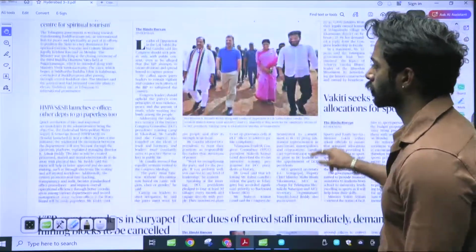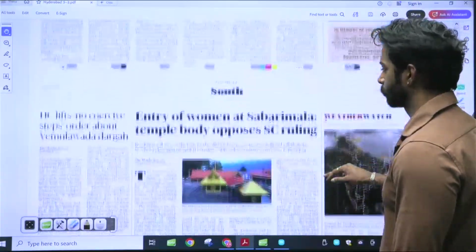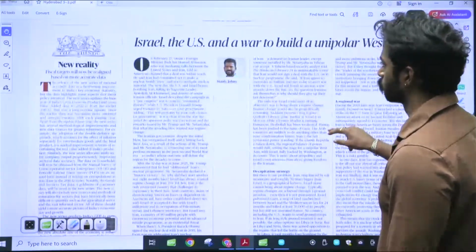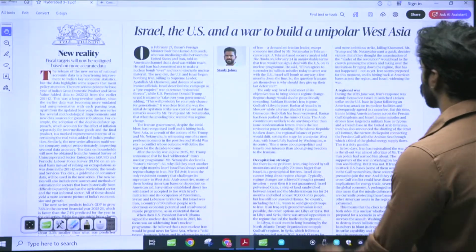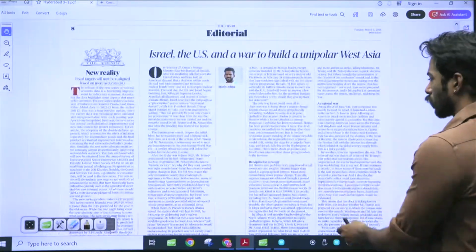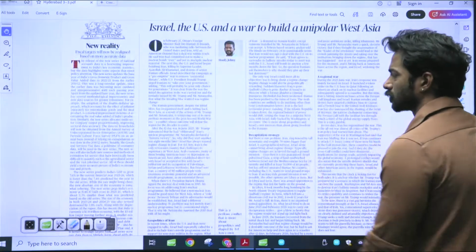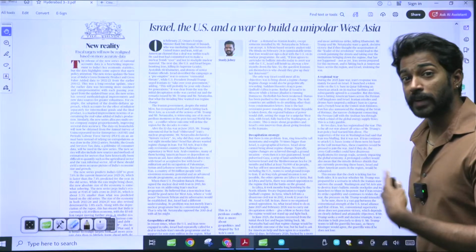Lot of politics, less of polity, right? Israel, the US, and the war to build a unipolar West Asia. It's only talking about how a unipolar West Asia is being created, how Israel and US are creating a unipolar West Asia because they want to meet their ends.